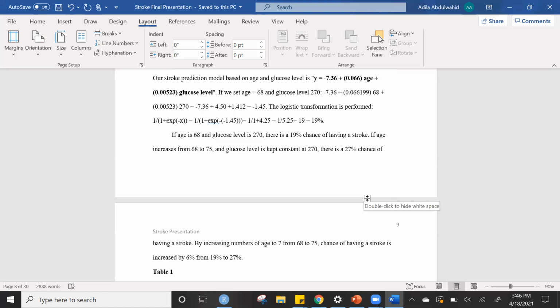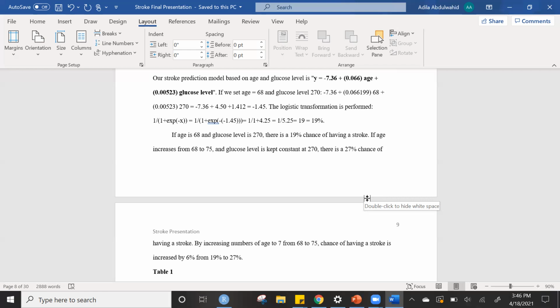If age increases from 68 to 75 and glucose level is kept constant at 270, there is a 27% chance of having a stroke. We can see that as age increased, the chance of having a stroke increased.